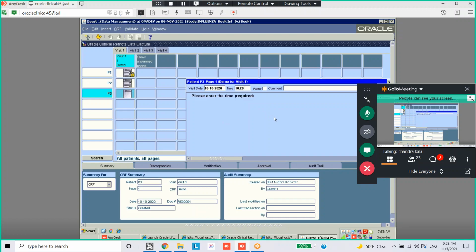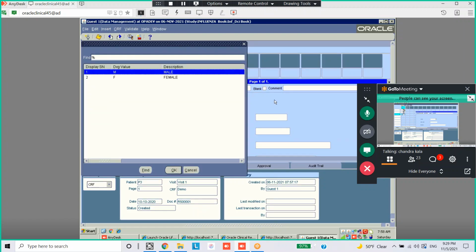Okay. So in Oracle Clinical, we need to enter the entire header part. Here itself, you can choose the visit for which you are entering. Choose the DCI for which you are entering. Choose the patient. From the row, you can select the patient. From the column, you can select visit and DCI. Right. You can just use tab or just come out of that field. It will show you the data entry page. I'll just enlarge the window.